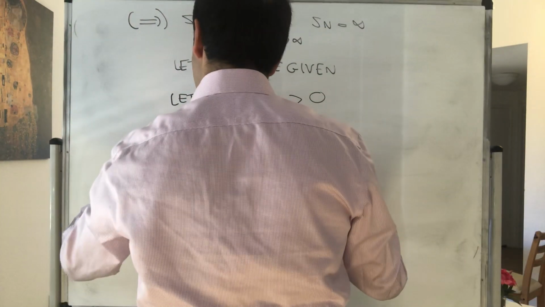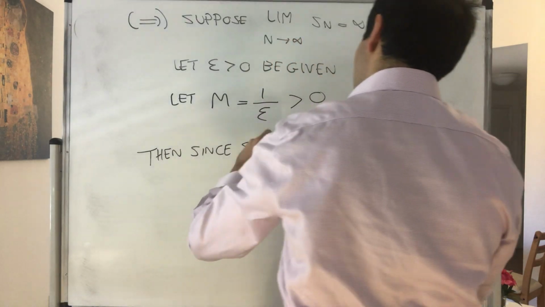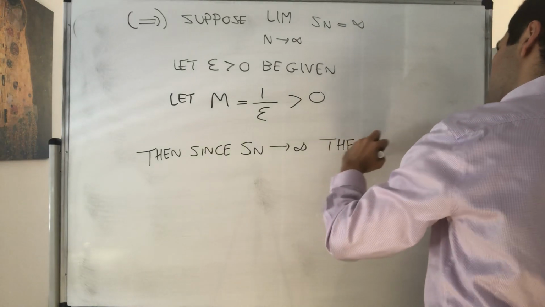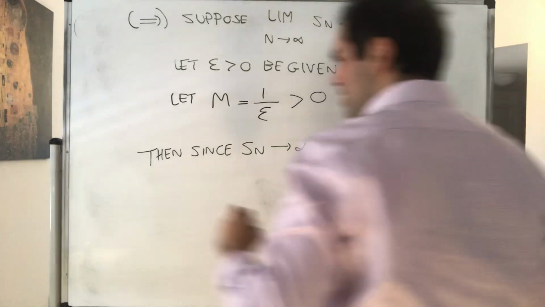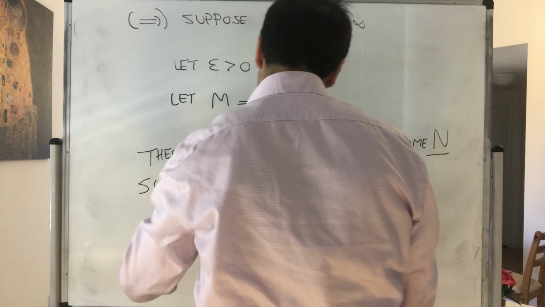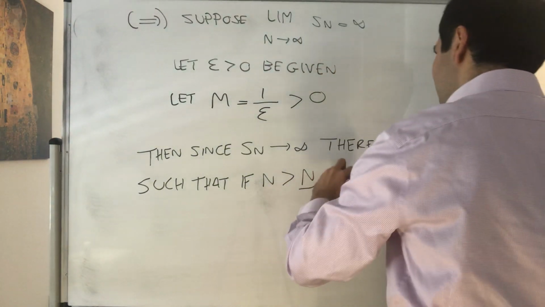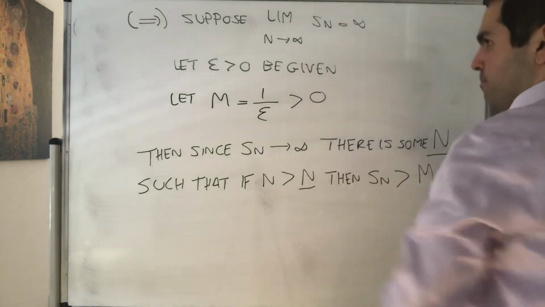Then, since Sn goes to infinity, we know that there is some capital N such that if n is bigger than capital N, then Sn is bigger than M.